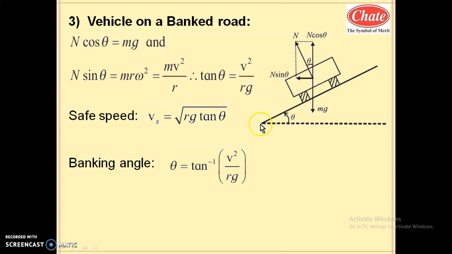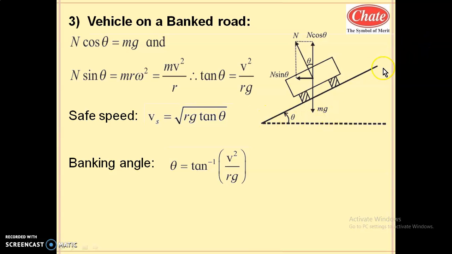Now imagine the banked road. Now the road is not horizontal, and the vehicle is moving into the screen, or the vehicle is coming toward you. So here the road is banked in such a way that the outer edge of the road is kept at higher elevation than the inner edge, such that the surface of the road is making some angle with horizontal. This arrangement is called banking of road.